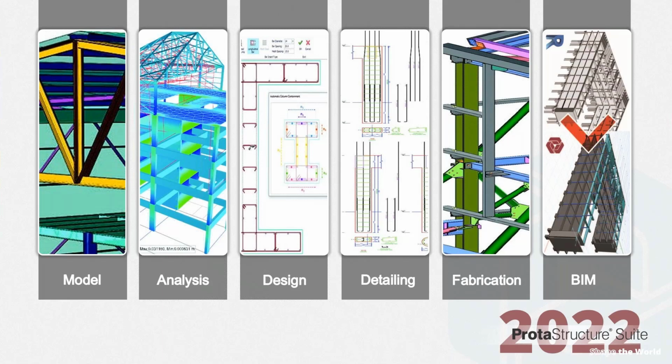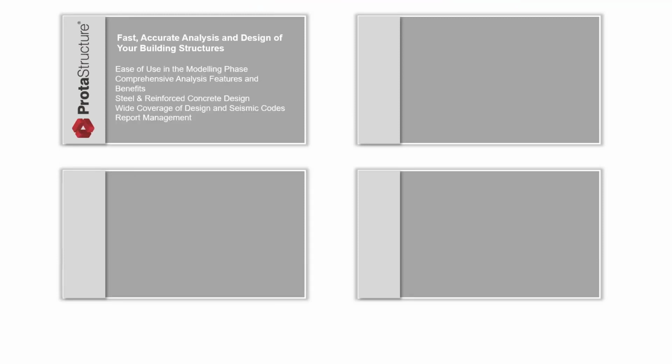Now, Protostructure is broken into different modules to allow us to deliver that. We have Protostructure, which is the core system which allows you to model, analyze, and design your building structures, and it is complemented with other tools. Protodetails is a complete CAD system that allows us to create details automatically from Protostructure.